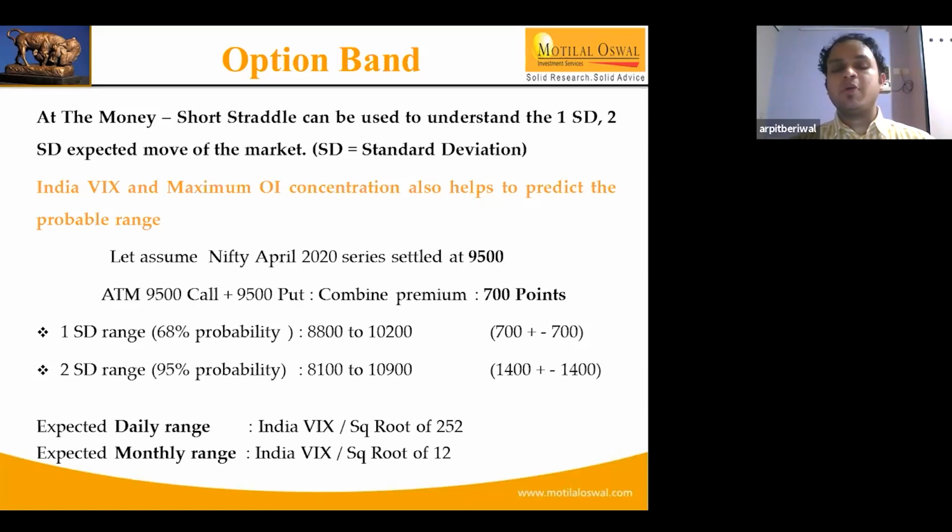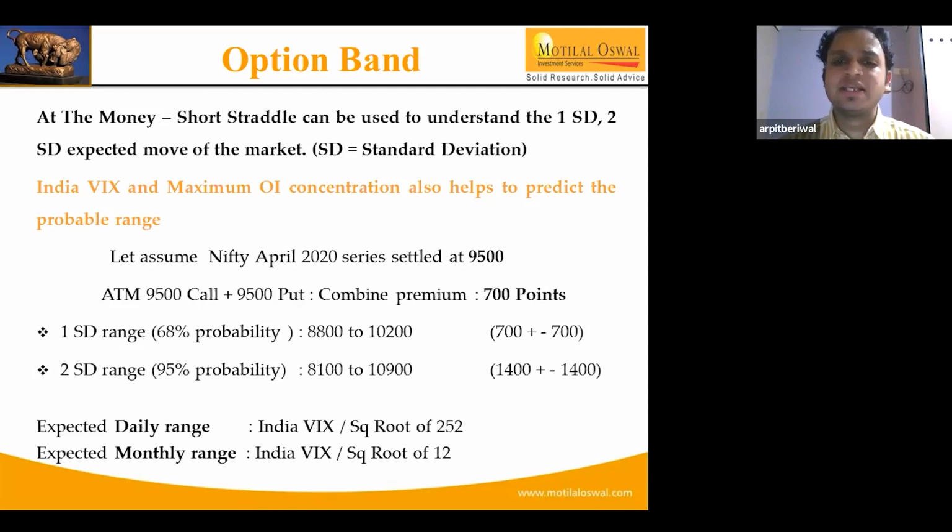That is a 68% probability, because it is very important to know that whatever premium is charged is definitely charged by smart people, and the premium knows the value. If any unforeseen circumstances are there, the premium will definitely be high. If there is a low volatility period, the premium will be low. So depending upon the volatility, the premiums keep on changing.